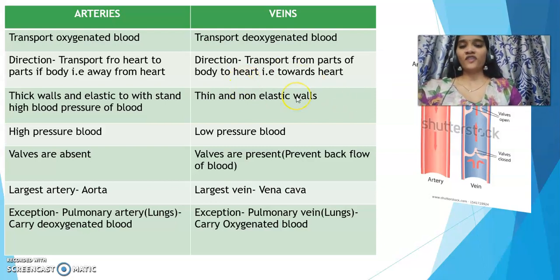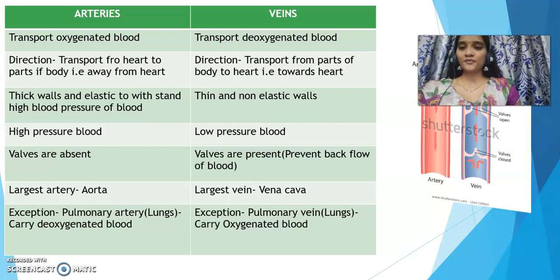But in arteries and veins, we have certain exceptions. The artery connecting to the lungs, called the pulmonary artery, carries deoxygenated blood. Generally, arteries carry oxygenated blood, but this is an exceptional artery which carries deoxygenated blood. Similarly, generally veins carry deoxygenated blood, but the pulmonary vein, which is connecting to the lungs, carries oxygenated blood. So remember this point.